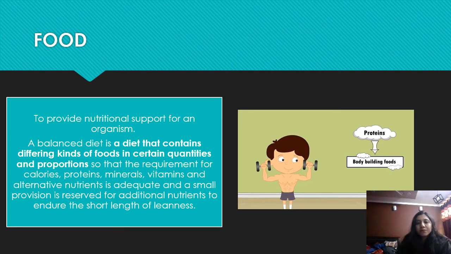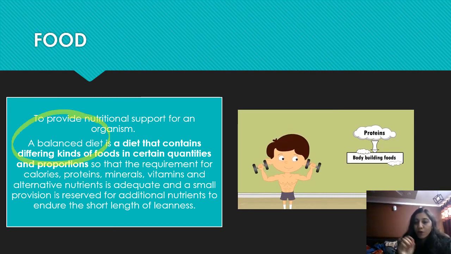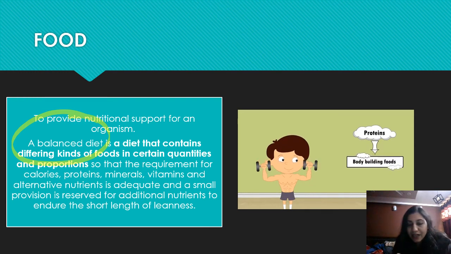So now, food is important. Food gives us carbohydrates, proteins, vitamins, necessary things, right? So now there's a question: if food gives us this nutritional value, then why does a person sometimes become obese and have problems with food? See, this is because of an unbalanced diet. So here is one important point, that is a balanced diet. A balanced diet contains all the important nutrients, vitamins, minerals, proteins. That is a balanced diet.